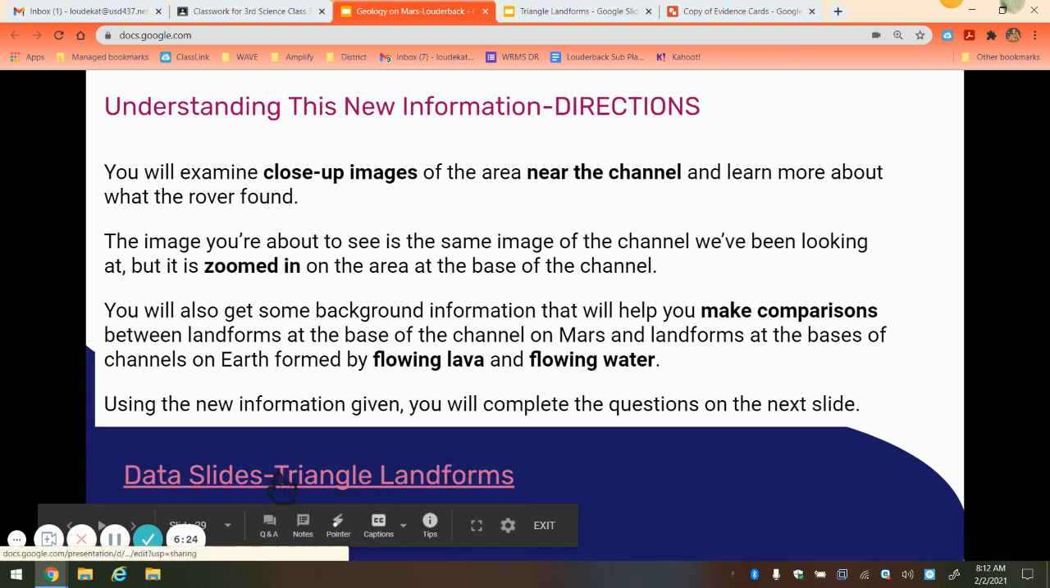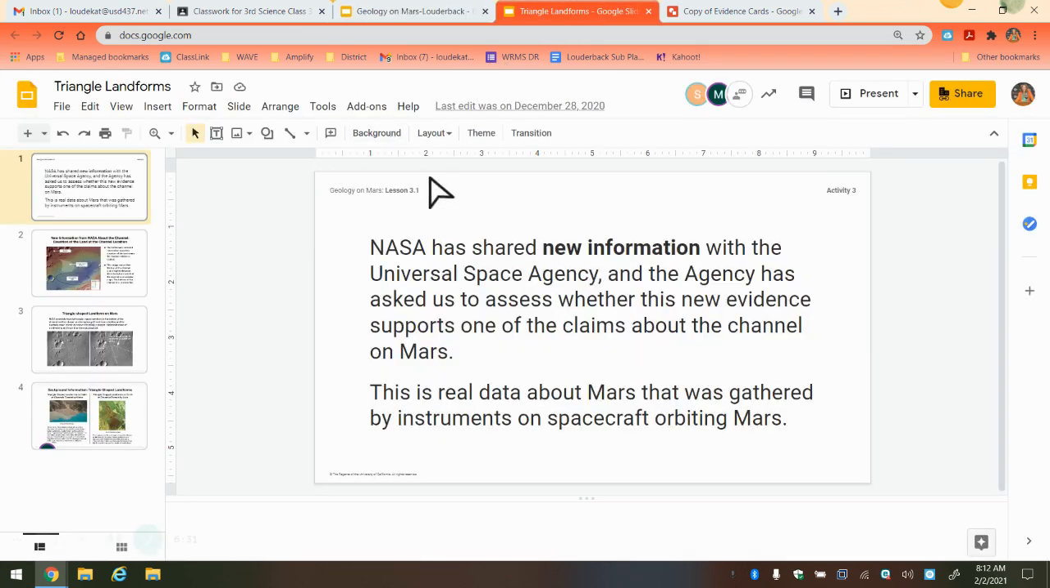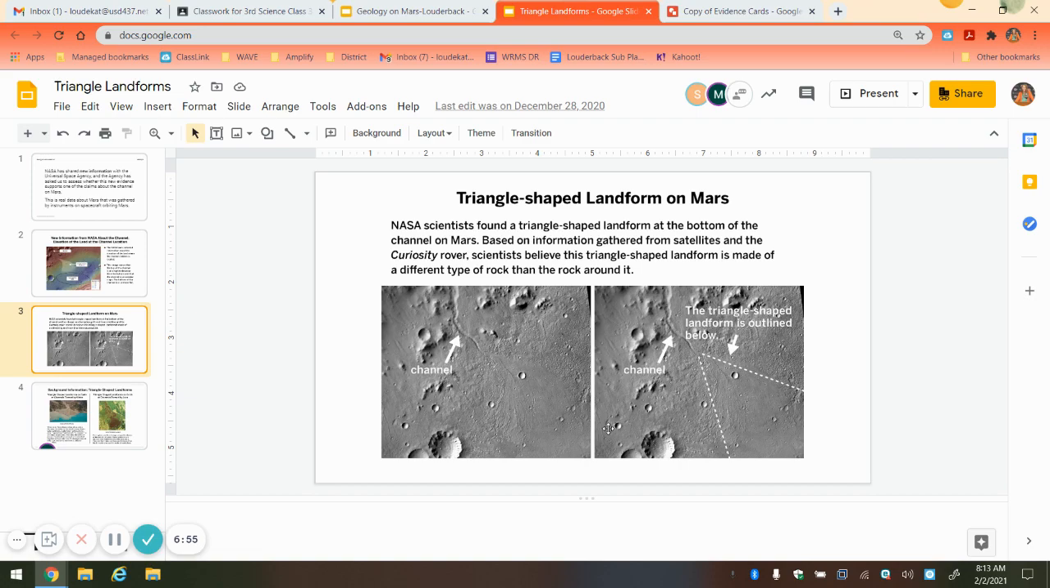So you're going to open up the data slides here for triangle landforms to complete this slide right here. When I open up the slides, we see here the first information is restating the same material that the Universal Space Agency received info from NASA and that it's real data gathered from Mars. Then we have the same information on slide 2 that the channel is going downhill and it's creating this triangle-shaped landform. Slide 3 is an important slide.